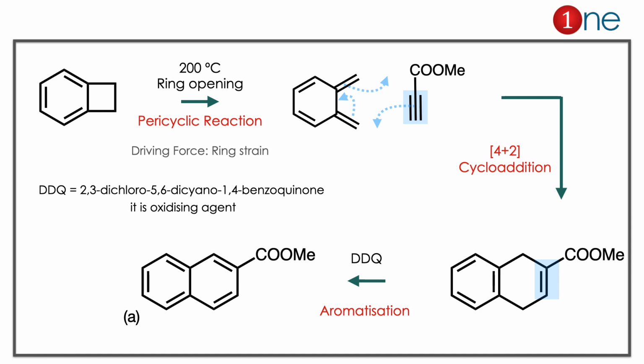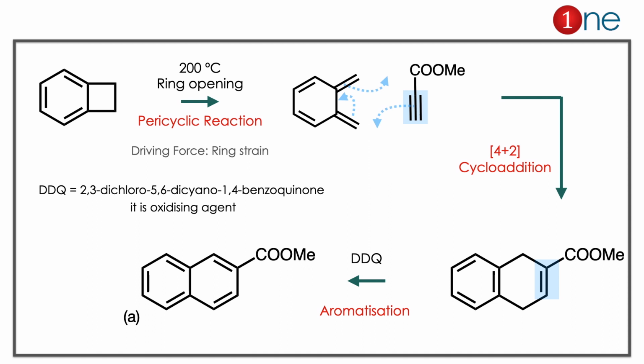The starting material has benzene and cyclobutane. Cyclobutane is a strained system. Since you are using heat, the ring will open. You have double bonds there. Then you are using an alkyne, hence 4 plus 2 cycloaddition is possible. So the alkyne and the diene combine, giving a 4 plus 2 cycloaddition. Then you have a new 6-member ring formation due to the 4 plus 2 cycloaddition. So you have COMe along with the alkene.